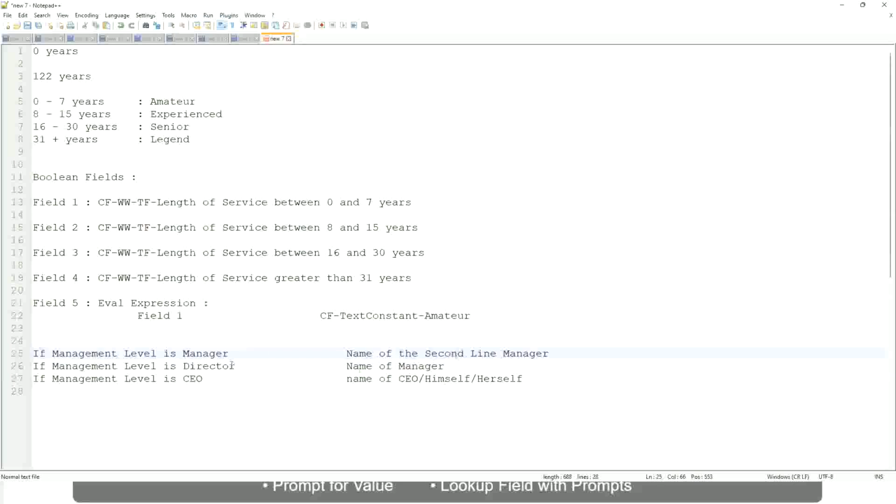It will be dynamic depending on the worker. So you have to return something that is dynamic, that is stored in a field. So you have to select that field, like manager's manager, level 02, etc. These are available fields. You have to select those and not hard code something like amateur, senior, or legend. So in this case, evaluate expression is a better fit.